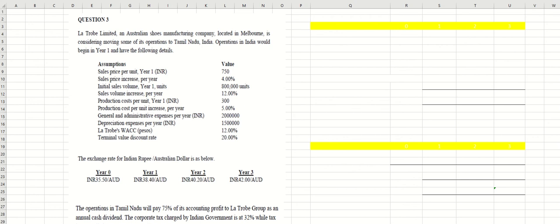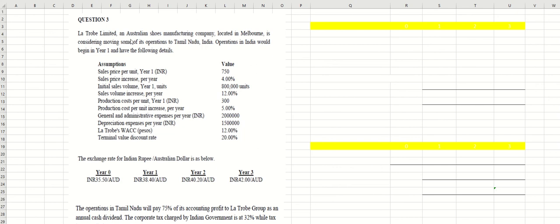So when we do the calculation, usually we will analyze from the perspective of the subsidiary first, then we will see the capital budgeting from the parent company's perspective, because it involves two different countries, two different currencies, and two different corporate taxes. All right, so now let's start by reading this question.